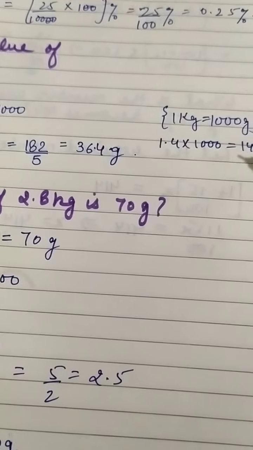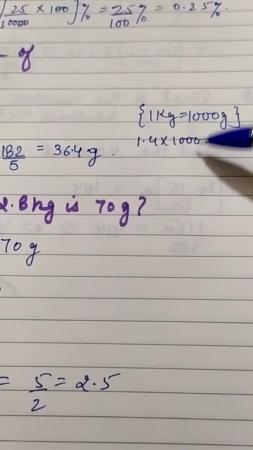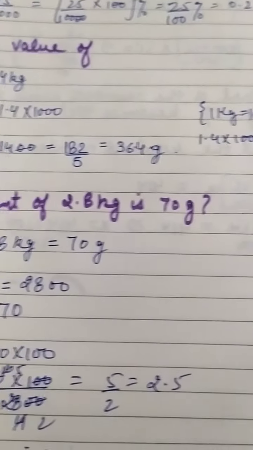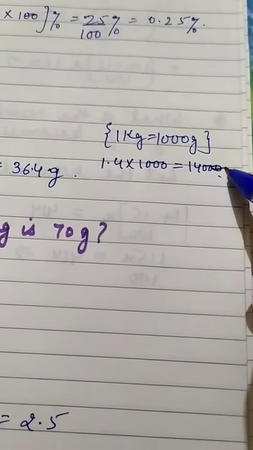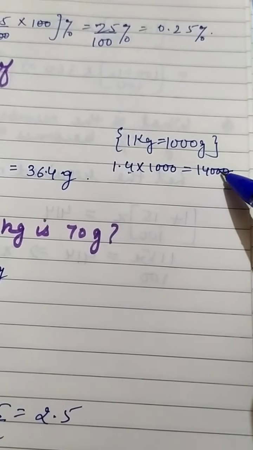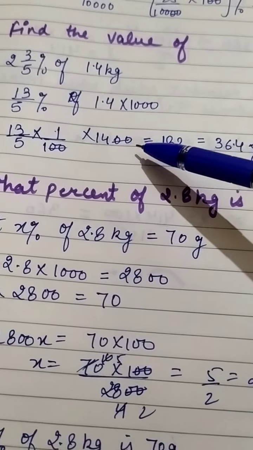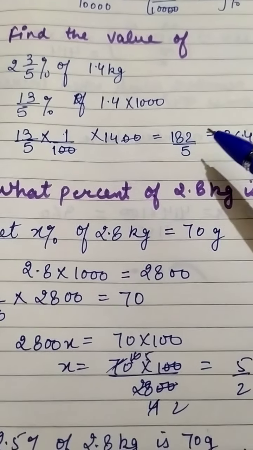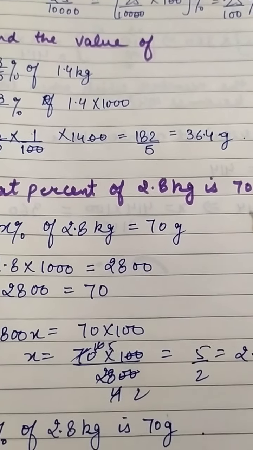So 1 kg has 1000 grams, children, and if we convert this 1.4 into grams, we will have 1400, because 1 decimal will be removed, 0 will be cancelled, so it will be 1400. So 2 zeros cancel from the 0, so it will be 182/5, that is 336.4 grams.